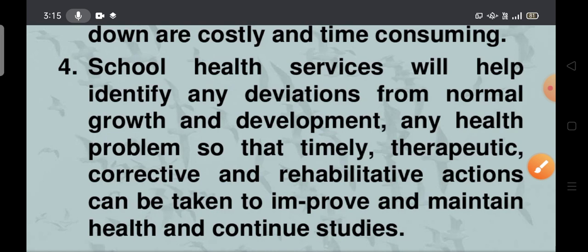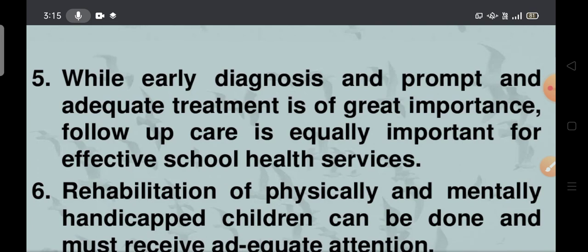If the people are taking these different types of treatment, automatically they may improve and maintain health and continue their studies. Next, while early diagnosis and prompt and adequate treatment is of great importance, follow up care is equally important for effective school health services. Many people will go to the hospital and identify the problem, but due to lack of money they may not get the proper treatment.